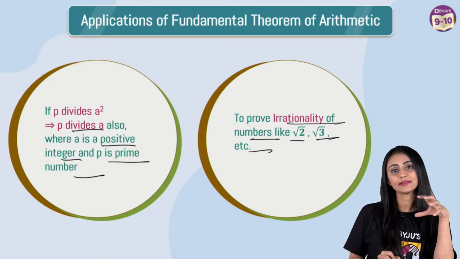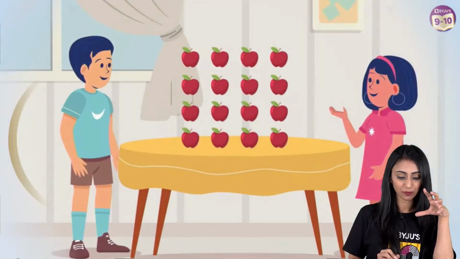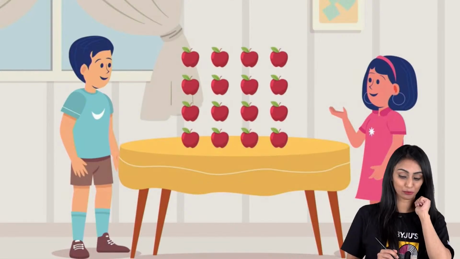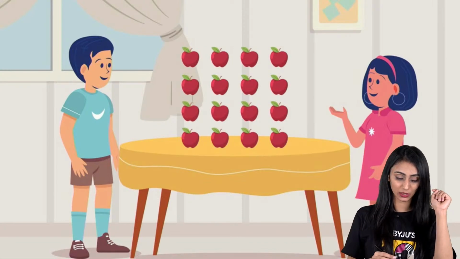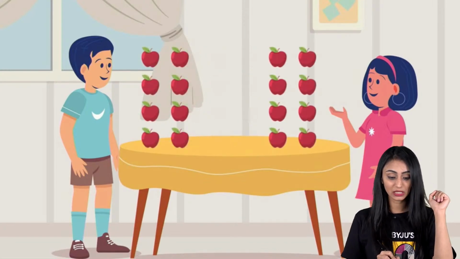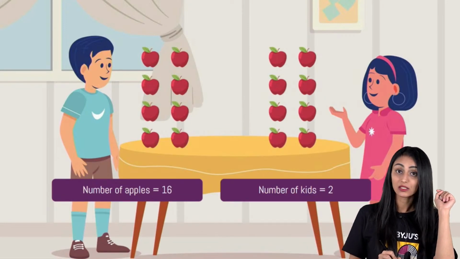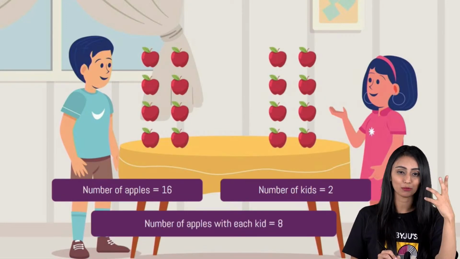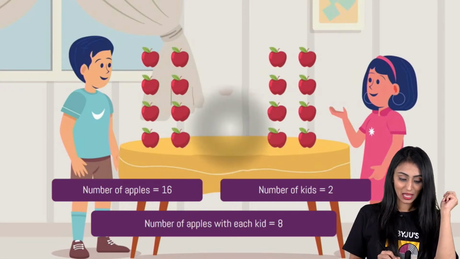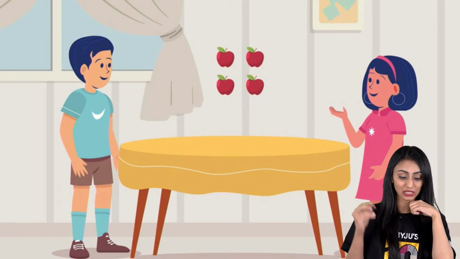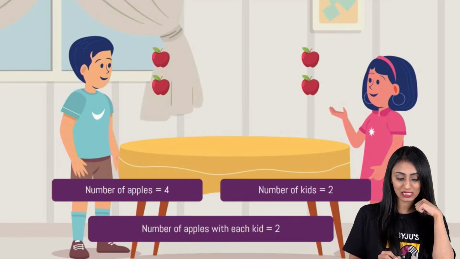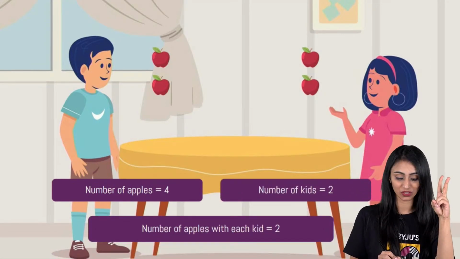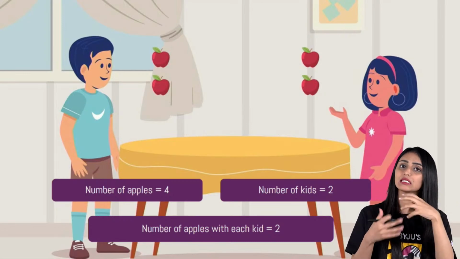So to understand this in a better manner, we are going to use an example over here. Here we can see 16 apples, right? So let's try to distribute these 16 apples between these two friends that you can see here. Total 16 apples are there. 2 kids are there. So each kid is going to get 8 apples. Very simple to guess, right? Now let's say we have got 4 apples. This time we have only 4 apples, but the number of kids is the same. This has to be distributed amongst these 2 friends. So obviously each kid is going to get 2 apples. That was very simple to understand.